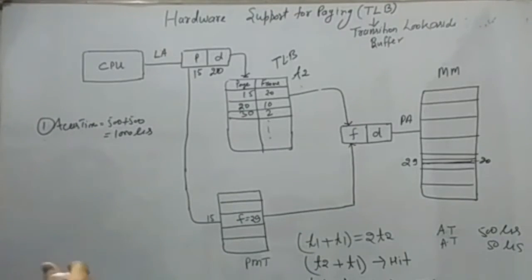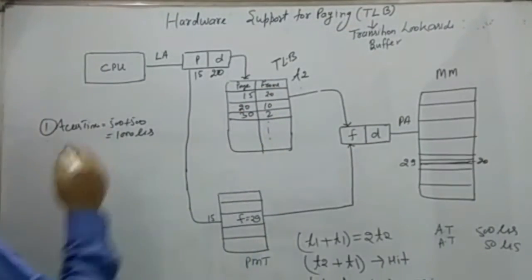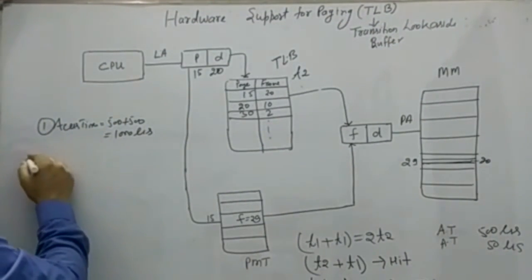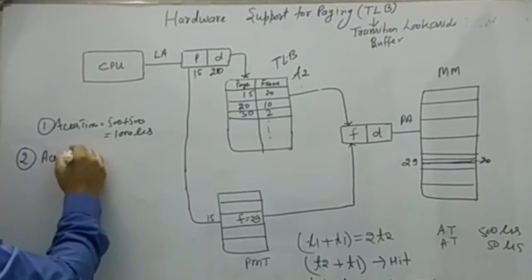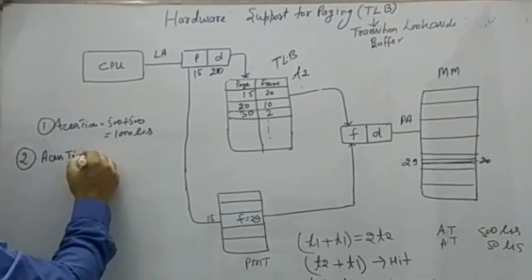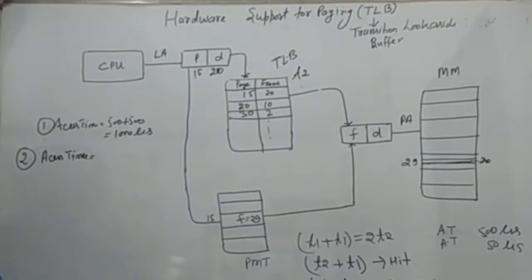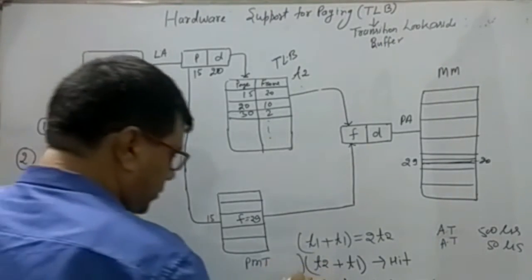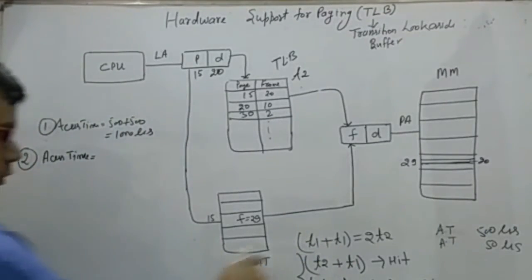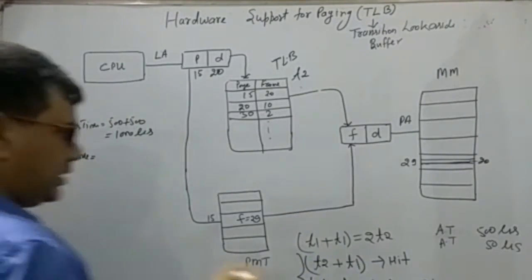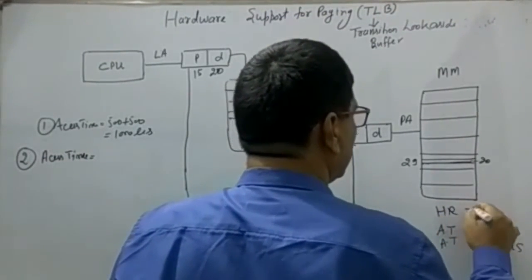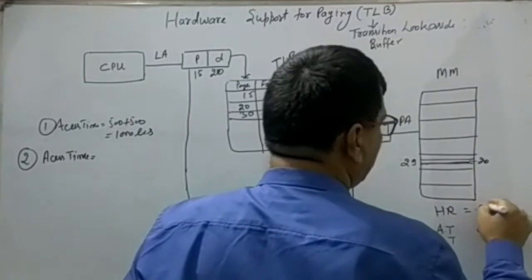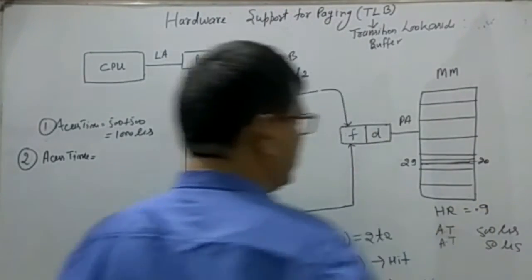Now, when the TLB is there, what will be the access time? Access time is equal to, look here, there are two parts: first when hit, second when not hit. Let the hit ratio be 90%, that is 0.9.